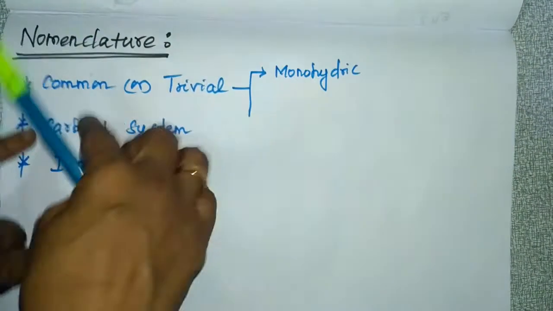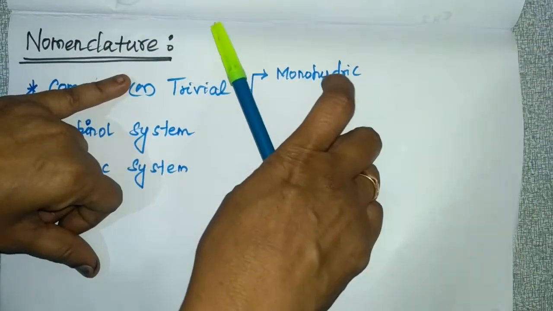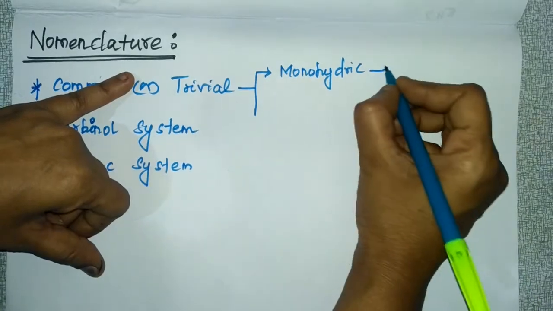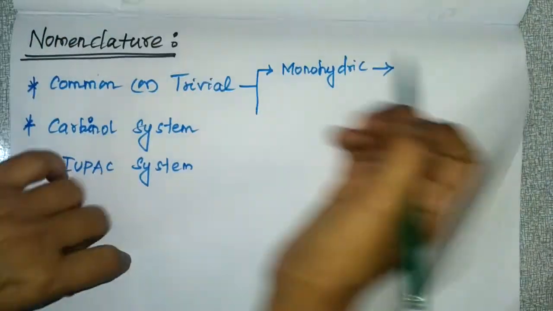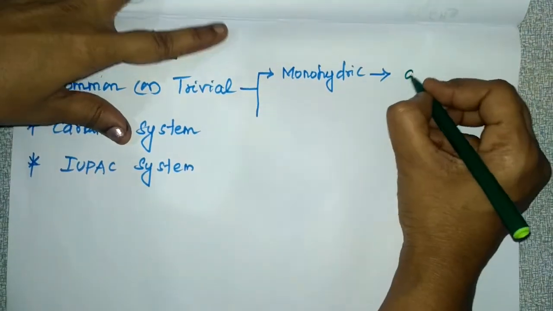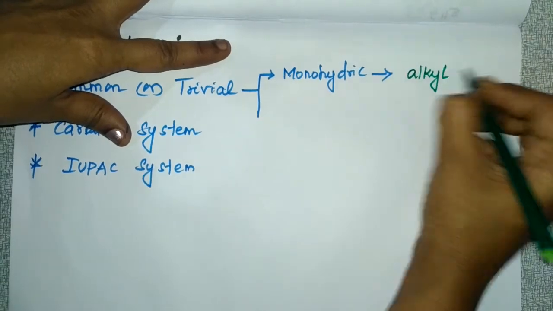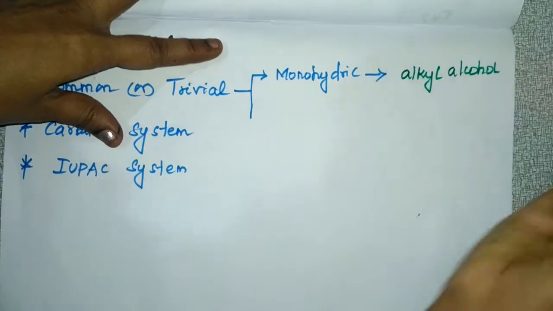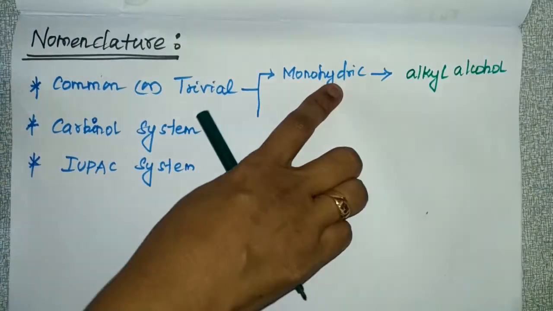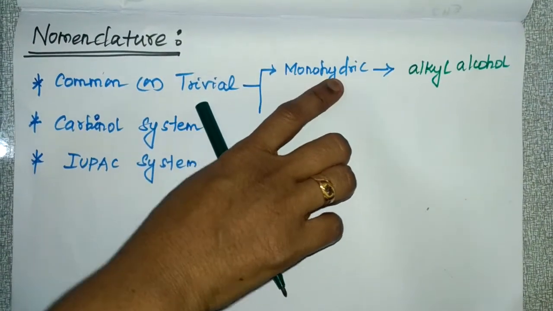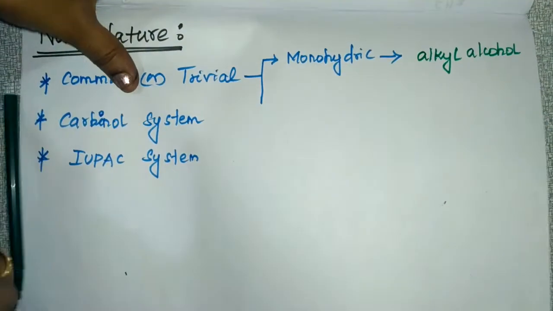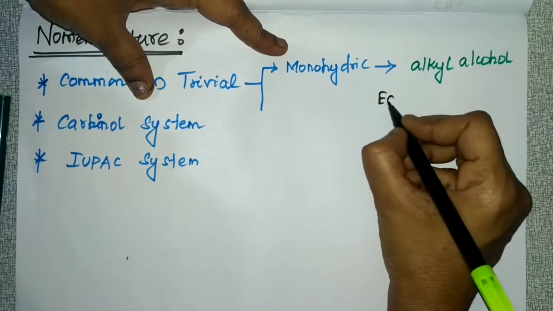So in the common or trivial system, if you take a monohydric alcohol, it should be named as alkyl alcohol. It should follow the order alkyl alcohol. In the common system, if it is a monohydric alcohol, you should follow the order alkyl alcohol. So I'll give you an example for this.